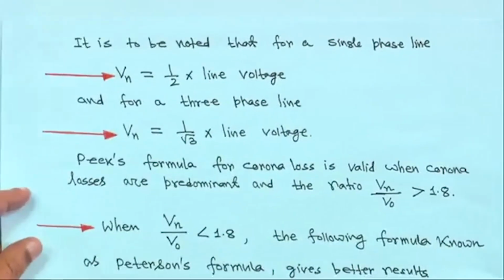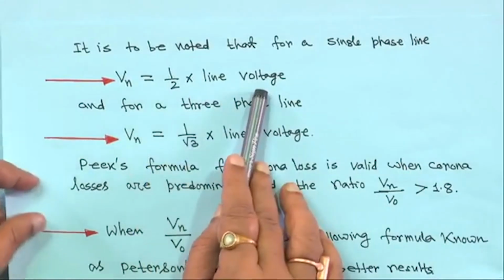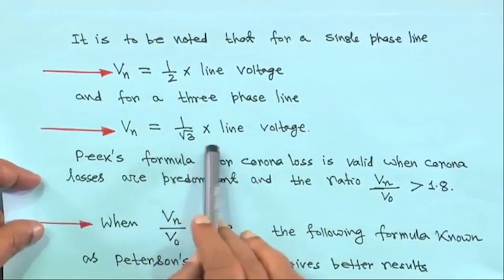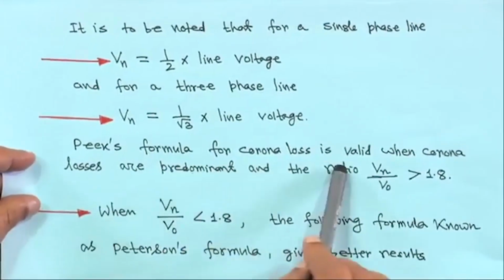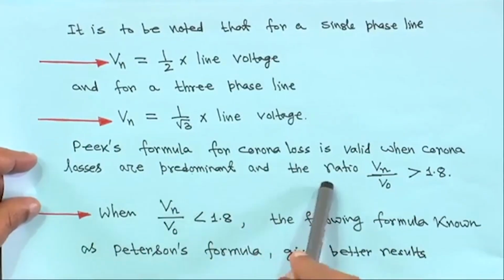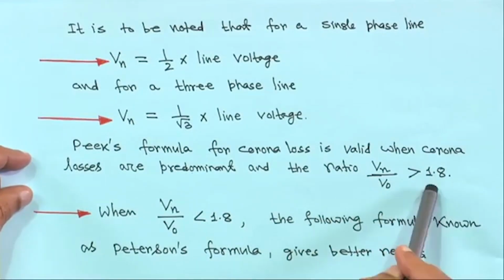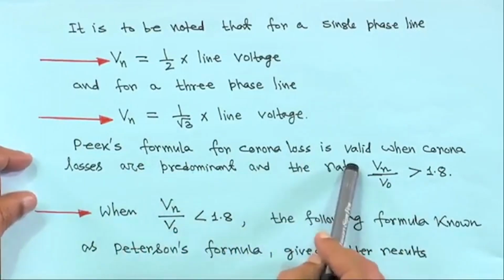Therefore, it is to be noted that for a single phase line Vn should be half into line voltage, and for a 3 phase line, as we have given earlier also, it is 1 upon root 3 into line voltage. Now, Peek's formula for corona loss is valid when corona losses are predominant and the ratio Vn by V0 is greater than 1.8. If this ratio is greater than 1.8 then Peek's formula of corona loss is quite valid.